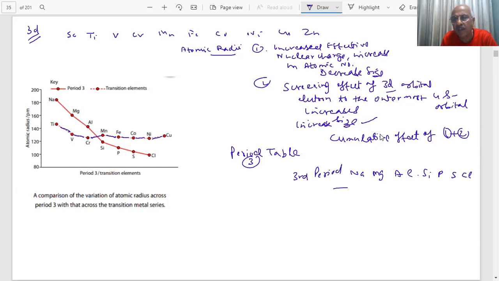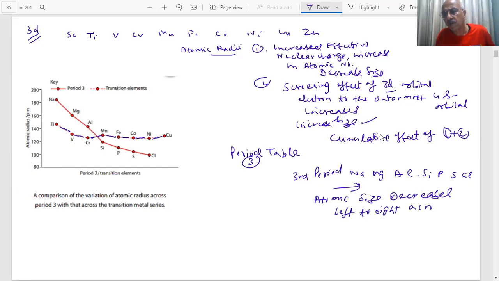And you know, across a period, what happens? If you go across a period, what happens to atomic size, students? It increases or decreases? Tell me. Atomic size decreases, students, as you move from left to right across the period.